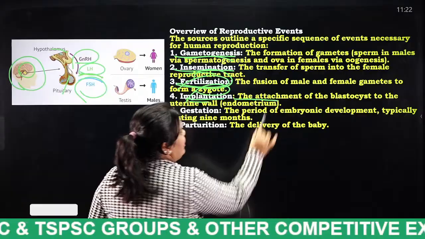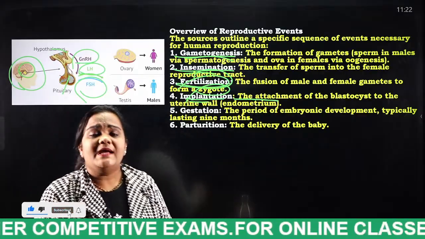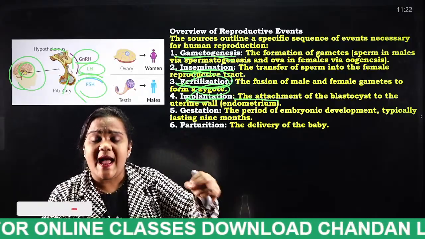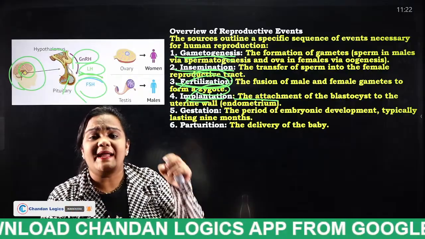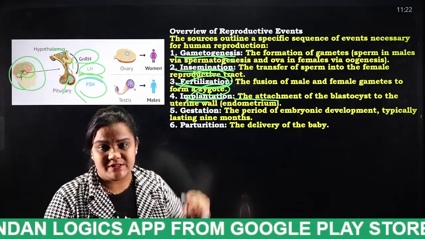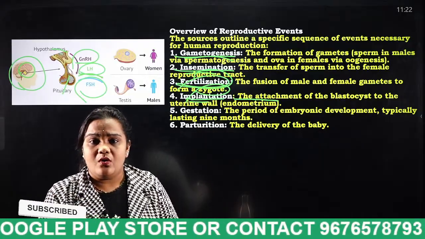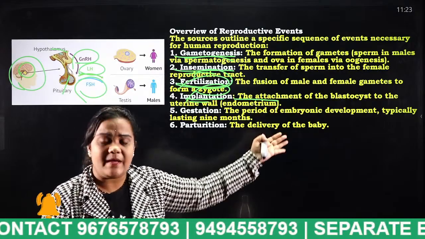Implantation is the attachment of the blastocyst to the uterine wall. So what happens? The sperm and egg will be fused together to form a zygote, and that zygote will enter into the fallopian tubes. There it appears as a blastocyst, and finally it will enter as the embryo and stick to the wall. We will discuss in detail in upcoming slides.